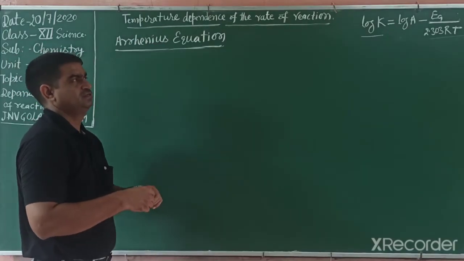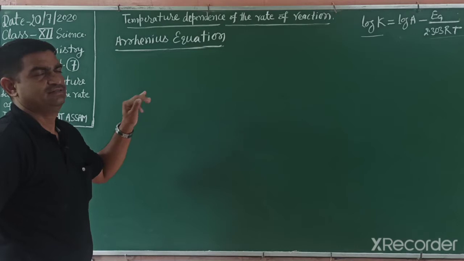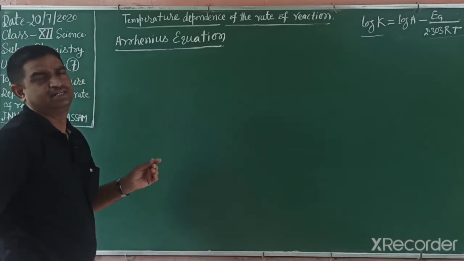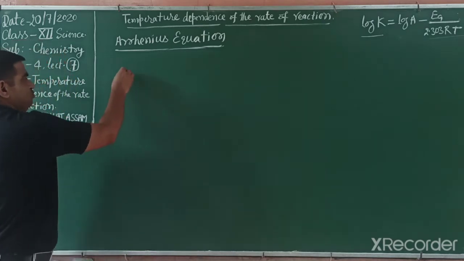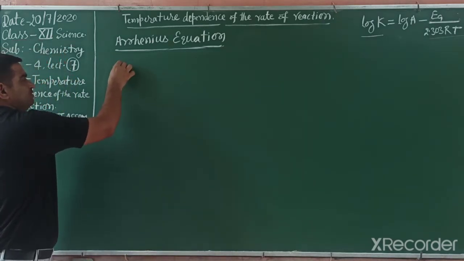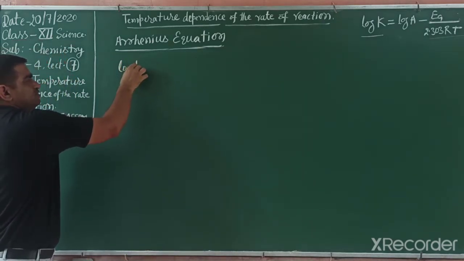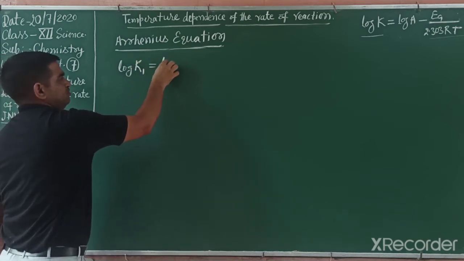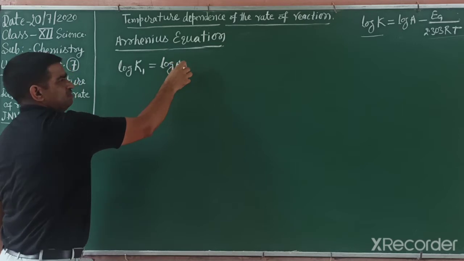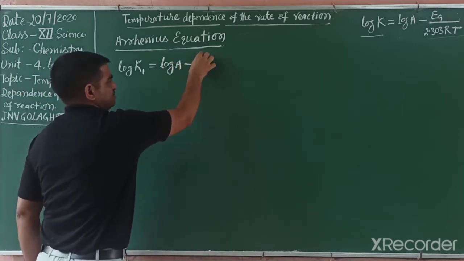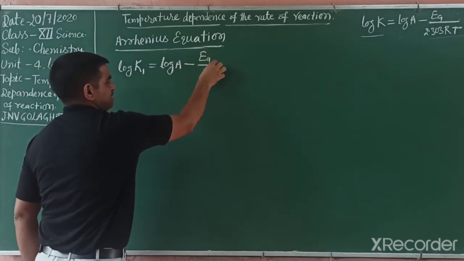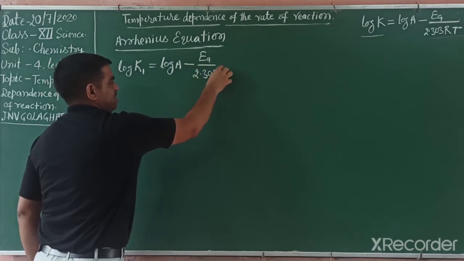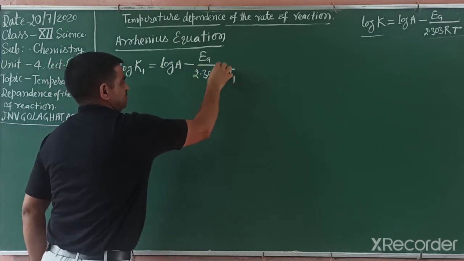When temperature is T1, we write the equation with K1, and at T2 a different form. So we write the Arrhenius equation at temperature T1 with rate constant K1: log K1 is equal to log A minus EA divided by 2.303 RT1.